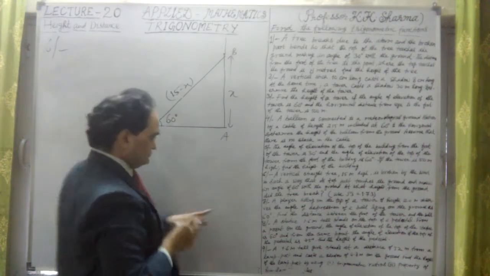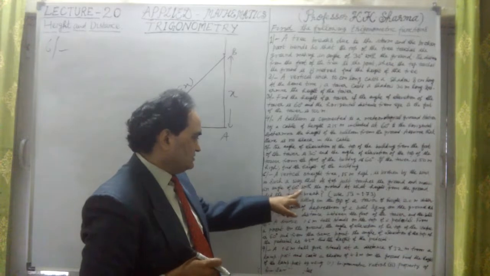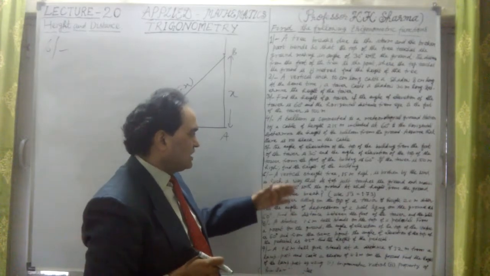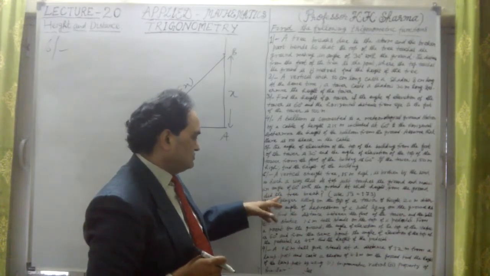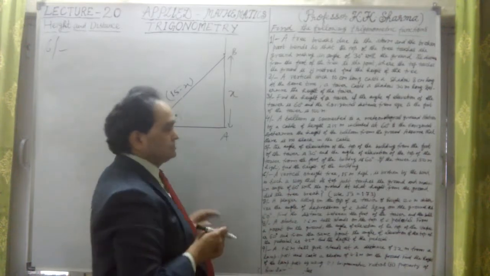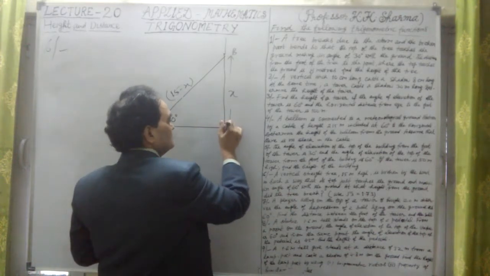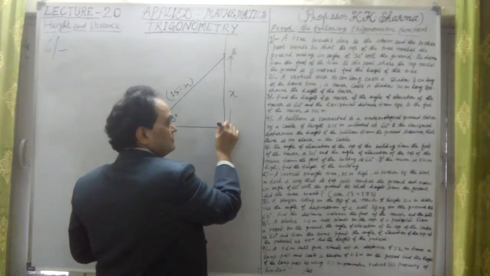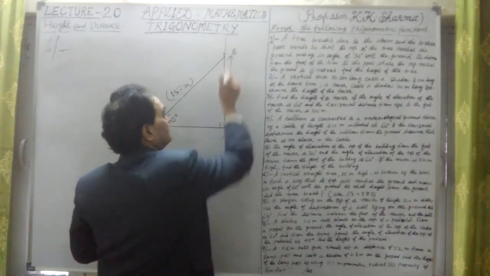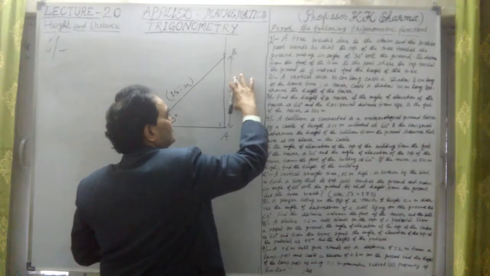It makes an angle of 60 degree with the ground. At what height from the ground will the tree break? This is the foot of the tree here, and it breaks from here. So this x we have to find out.